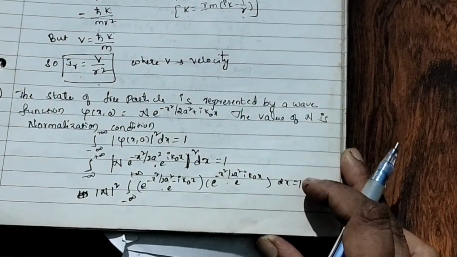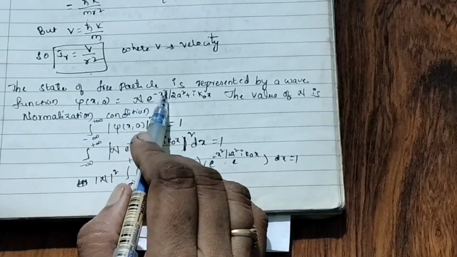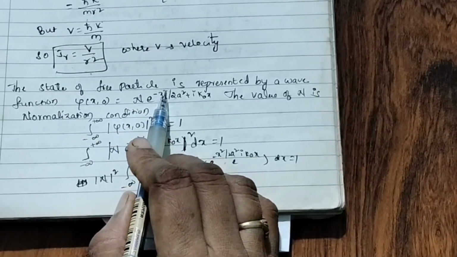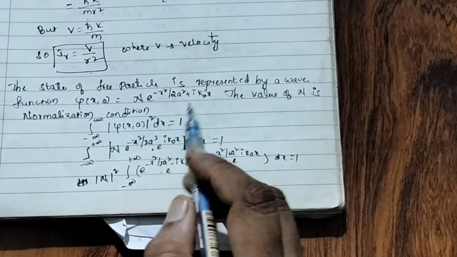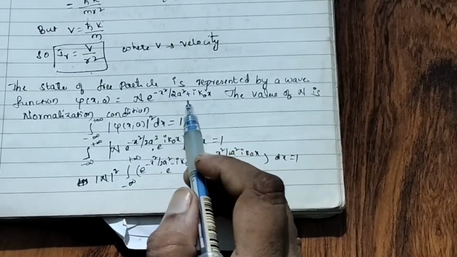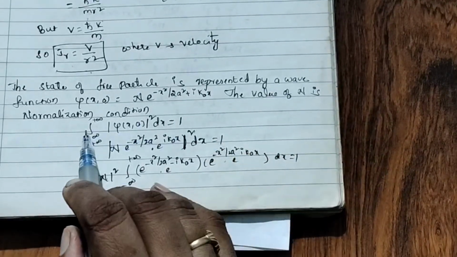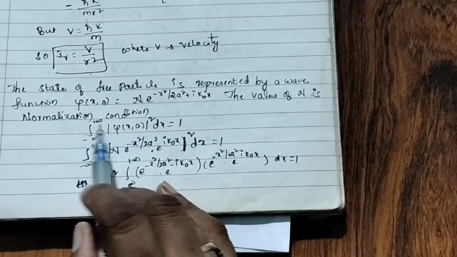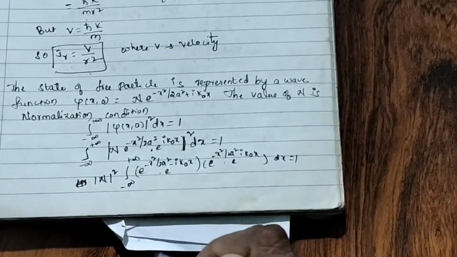Now next, the state of a free particle is represented by a wave function psi(x, 0) equal to N e to the power of minus x square by 2a square plus i k naught x. The value of the normalization constant N is? So the normalization condition formula: integral of psi square dx is equal to 1.